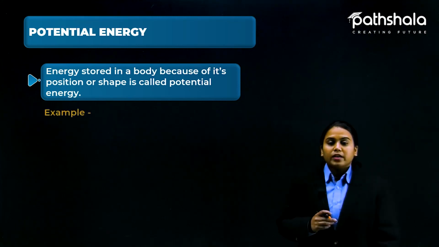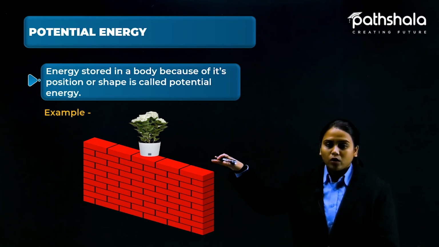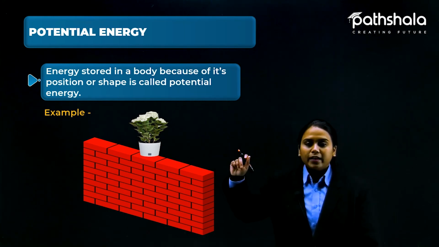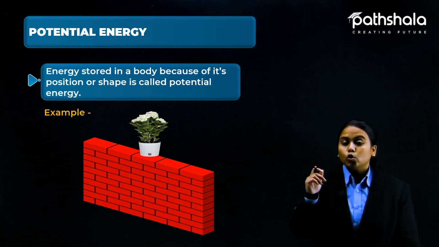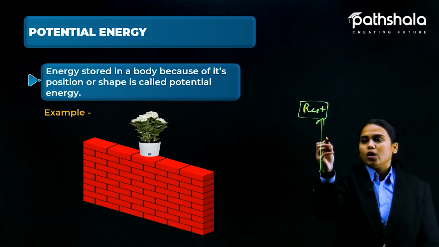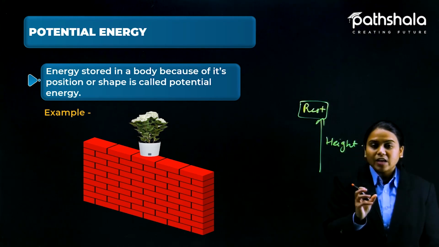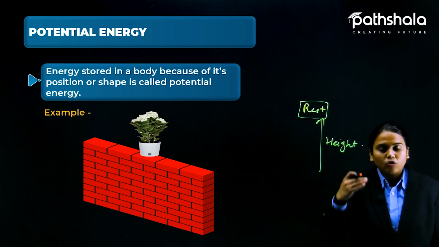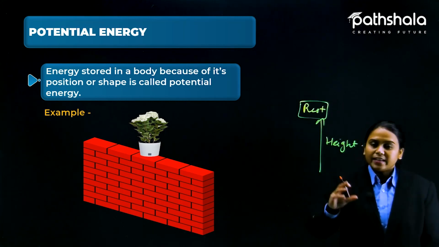Let's suppose I am giving you one example. This pot is over the wall, on the wall. If it is resting here, we can say that no energy is possessed by this pot right now. But though it is at rest right now, it is still at some height. In the gravity chapter you have heard that if something is dropped from some height, it eventually goes down, and because of gravity it connects with kinetic energy, that is motion.